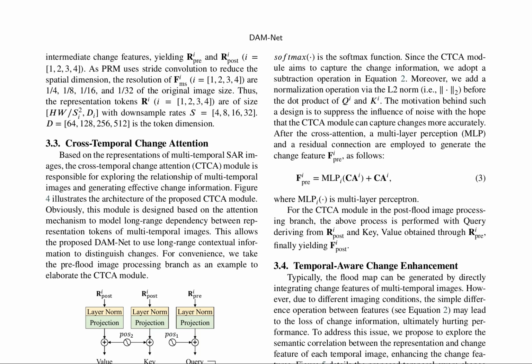The DAM-net architecture is discussed, focusing on intermediate change features obtained by applying stride convolution to reduce the spatial dimension of input images. Representation tokens, denoted as RE, are of size HW/S², D, where S equals 4, 8, 16, 32, representing downsample rates, and D is the token dimension.